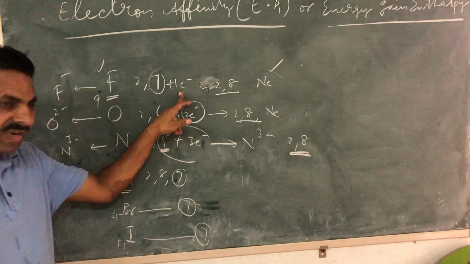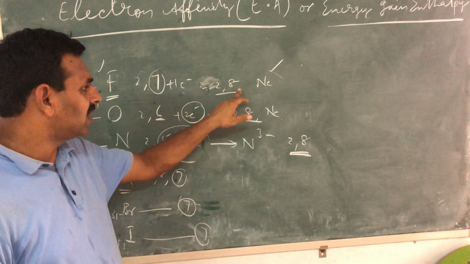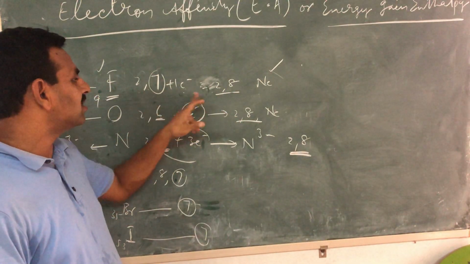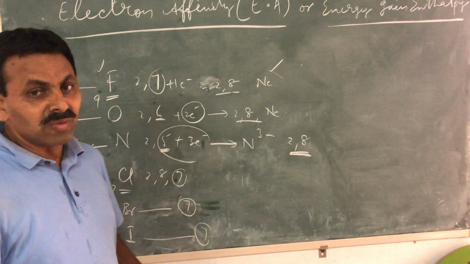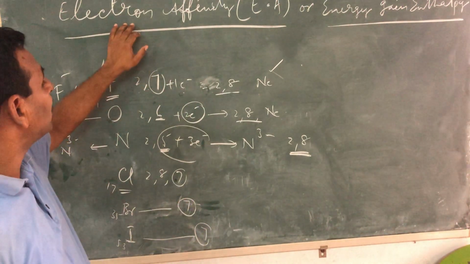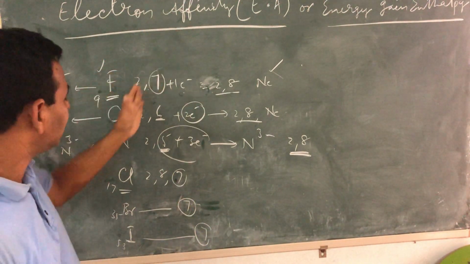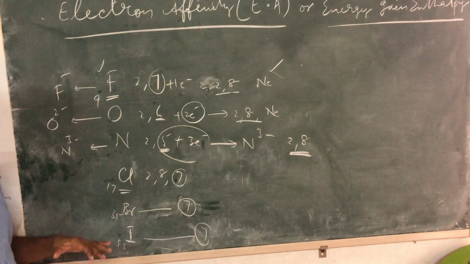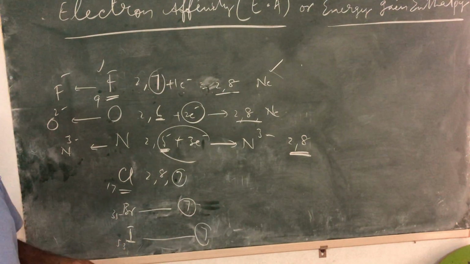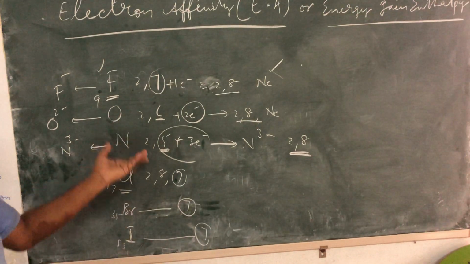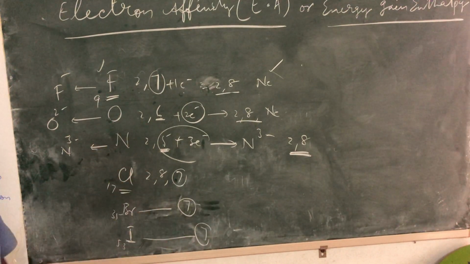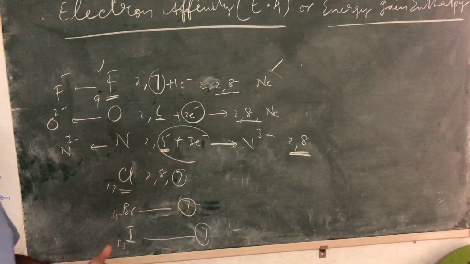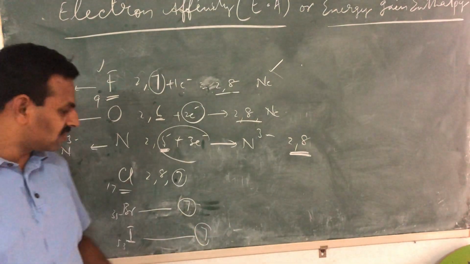Fluorine takes up only 1 electron and it becomes 2, 8, because already 2, 7 is there. So basically, when we deal with electron affinity, we take non-metals because they have the tendency to gain electrons. How many electrons each element gains, we can understand from its configuration and its valency, whether it can gain 1 electron or 2 electrons or 3 electrons.